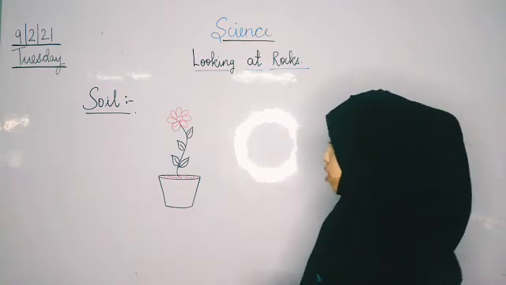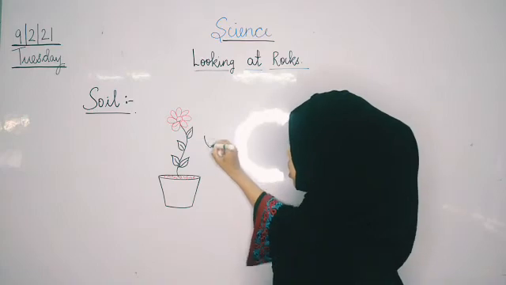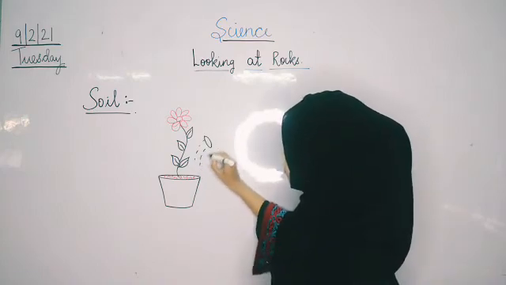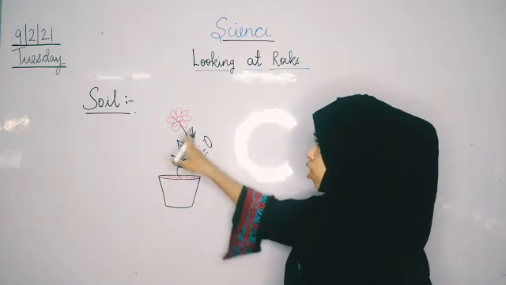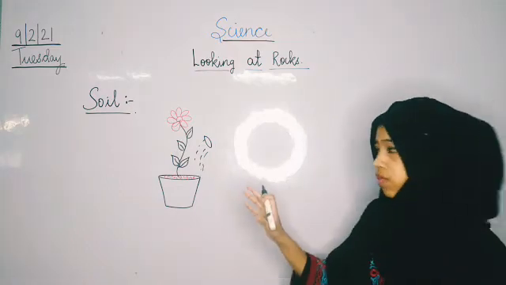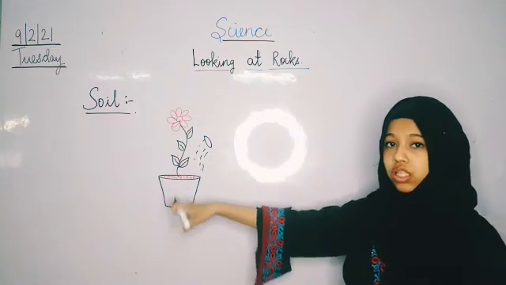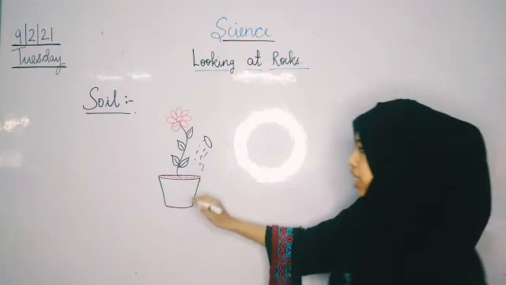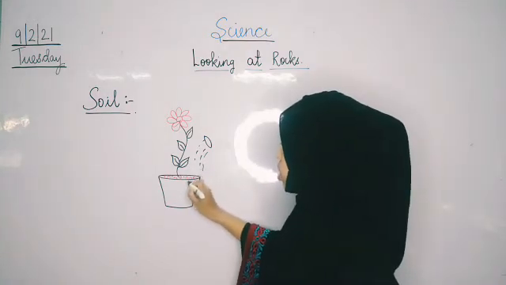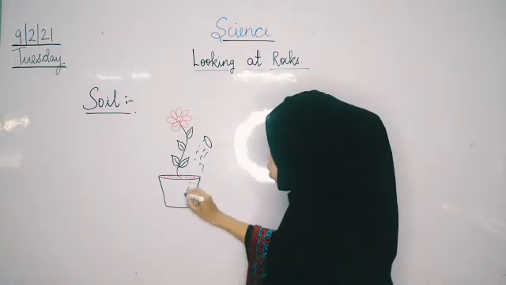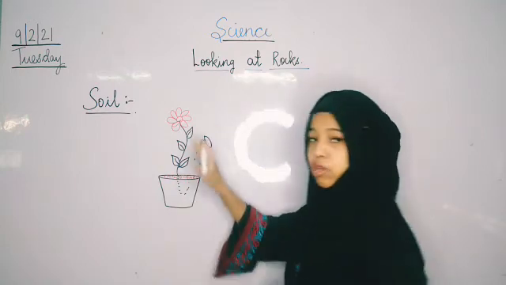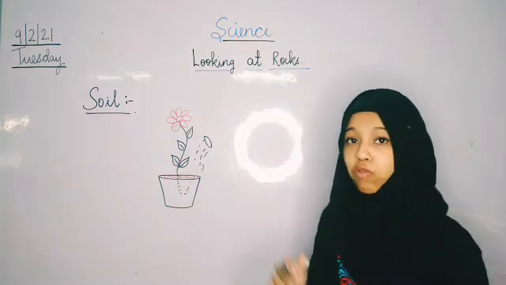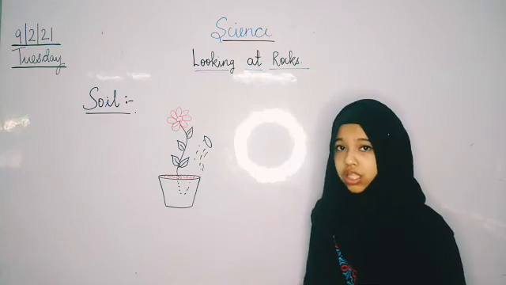So, whenever we water our plant, some water stays on the leaves and some water goes into the soil. The water in the soil goes into the plant and provides water and food for the plant.